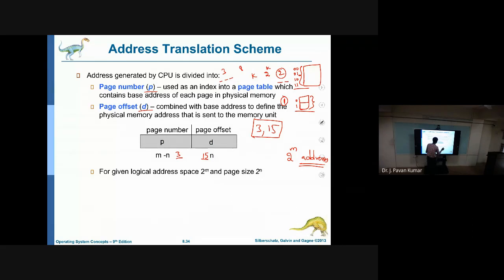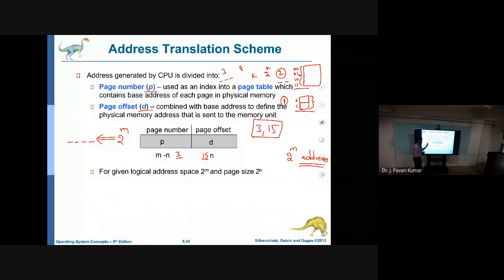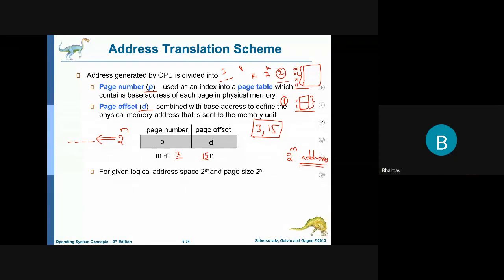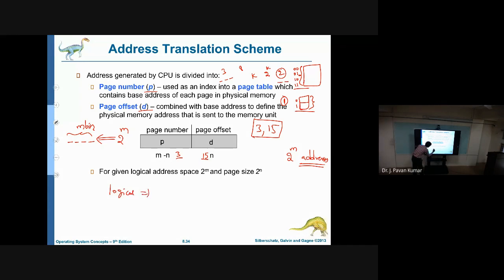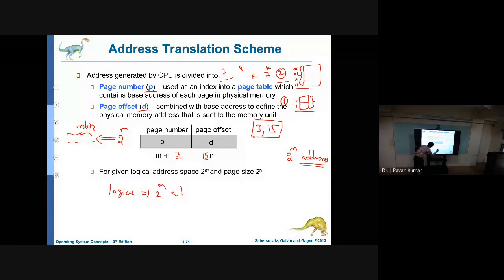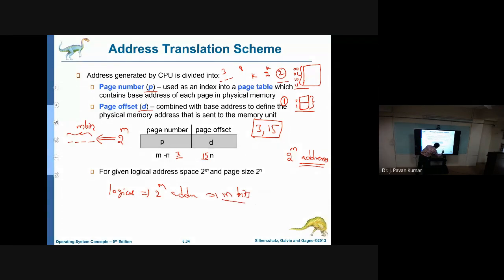So now let us consider we have 2 power m addresses. Then how many bits do we need to refer to any address? m. So this length will be m bits. Let us consider the logical address space to be 2 power m addresses, then the logical address contains m bits.